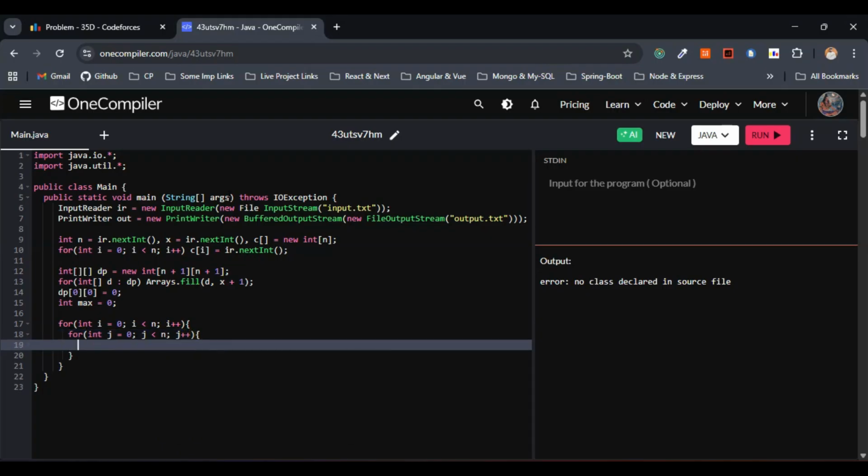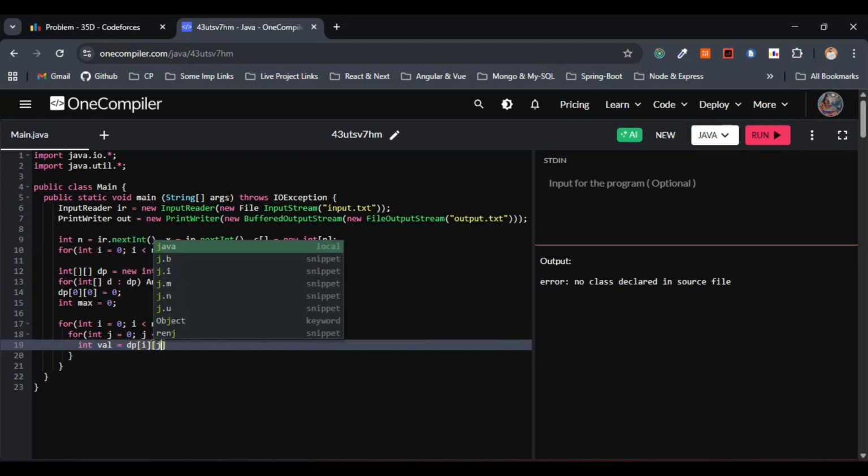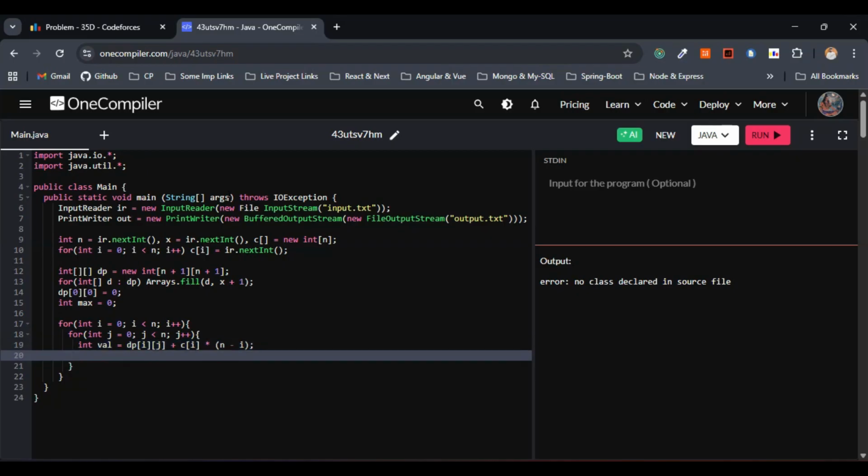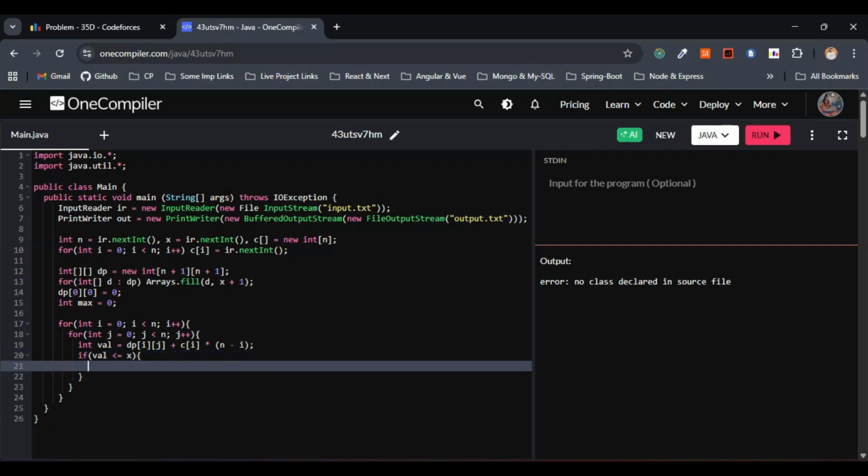Within this for loop, I'll go with a variable val, nothing but the value. This will be dp of i j plus c of i into n minus i. So if value less than or equal to x,